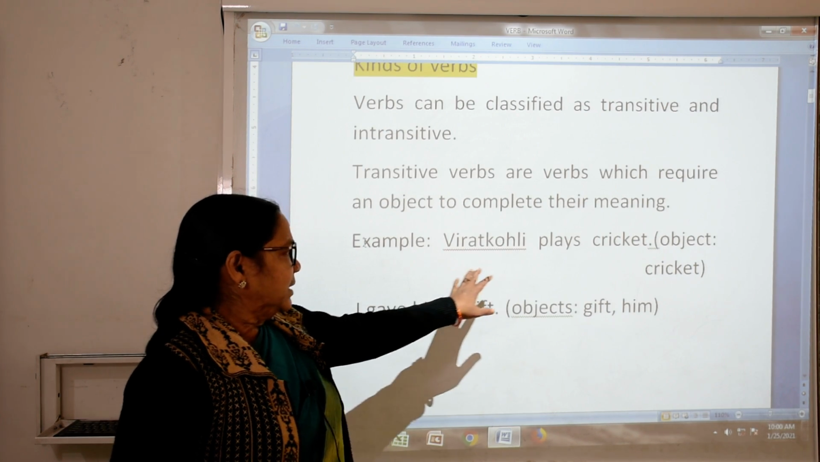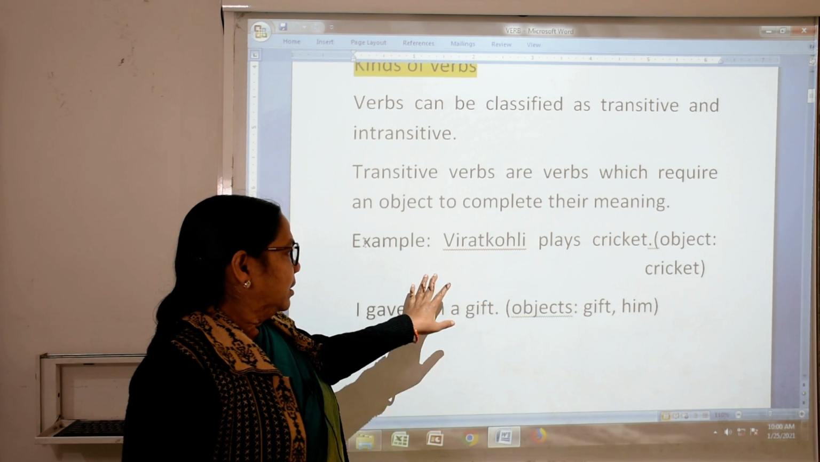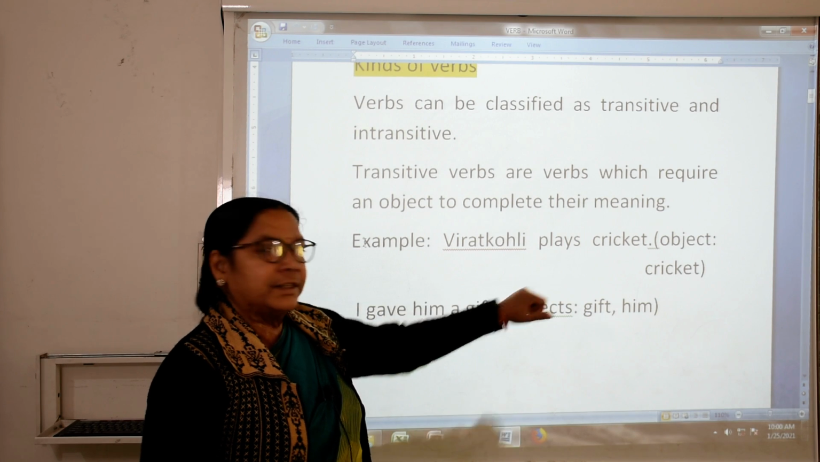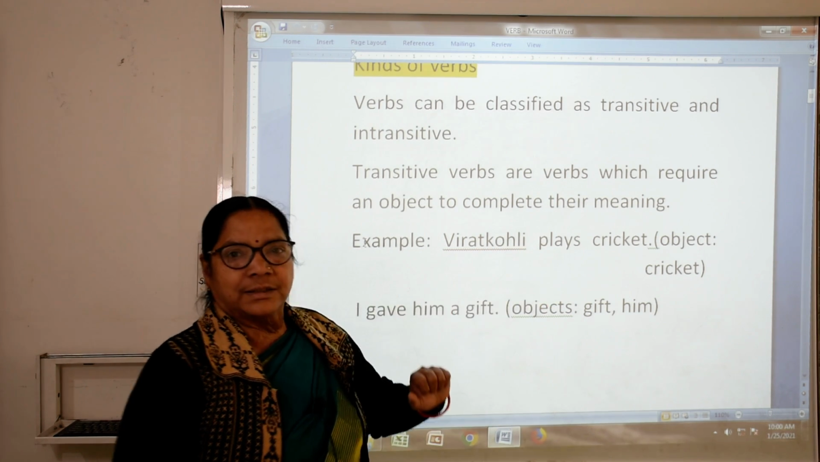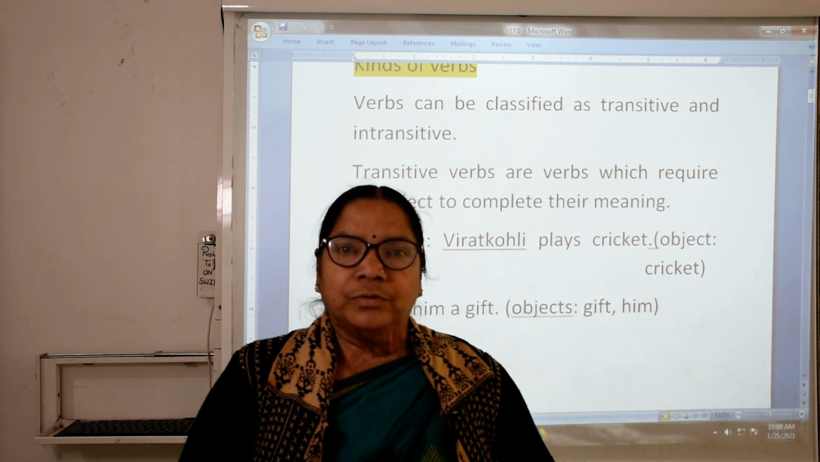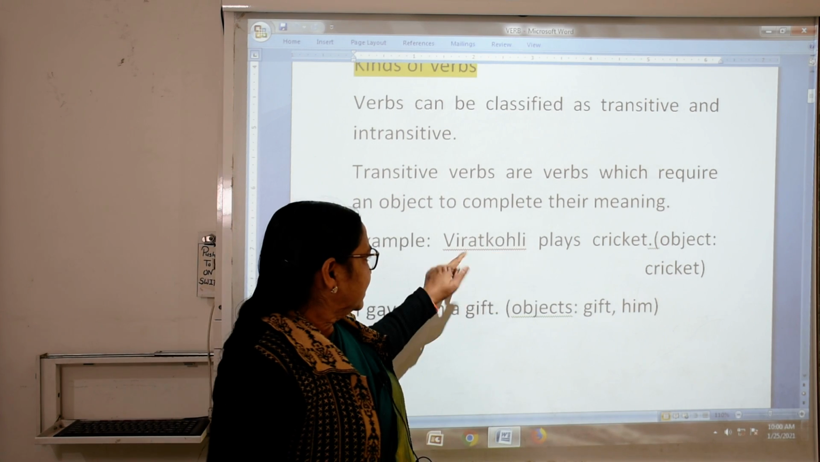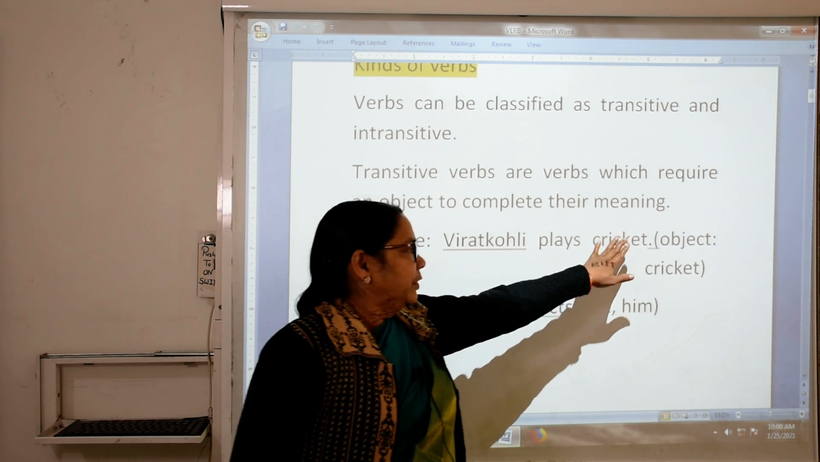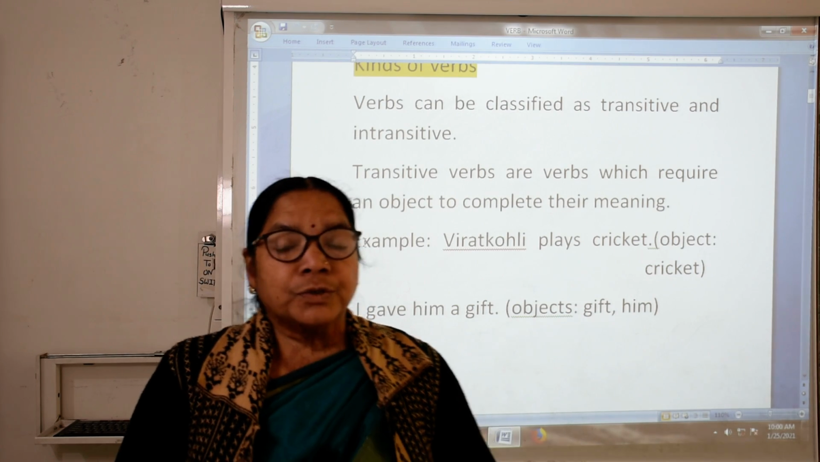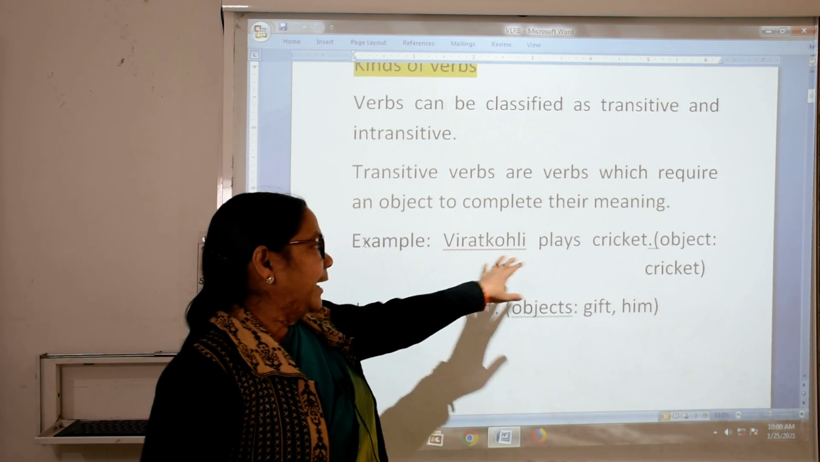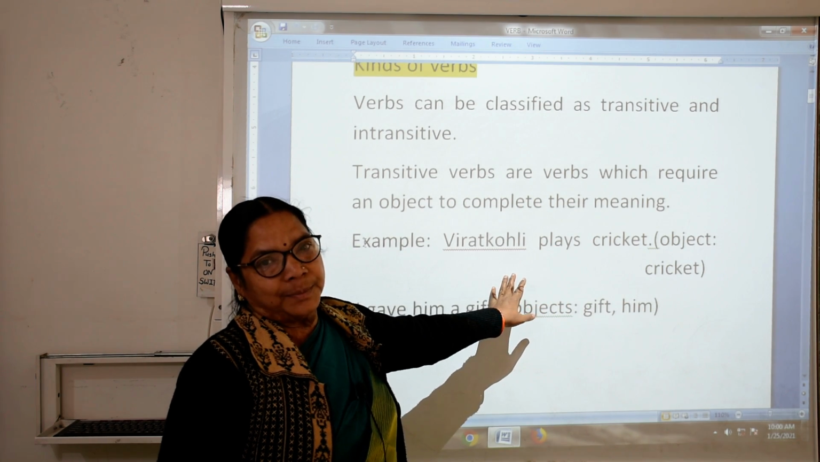Virat Kohli plays cricket. Now what is the object here? The object is cricket. So if we say only Virat Kohli plays, what does he play? If we are not using this word cricket, it is an incomplete sentence. So to complete the sentence, we have to add an object. Without an object, it is an incomplete sentence.